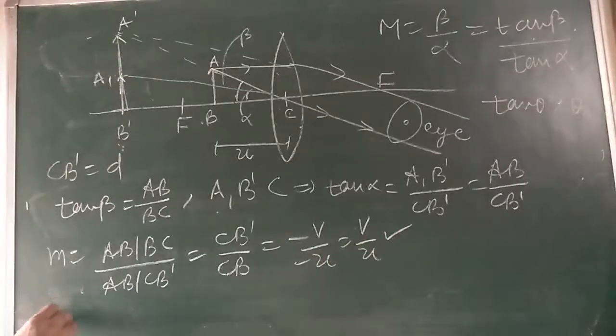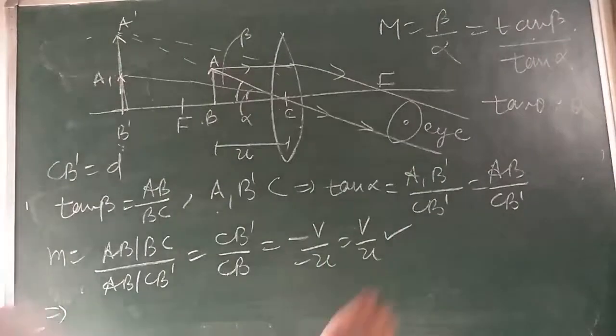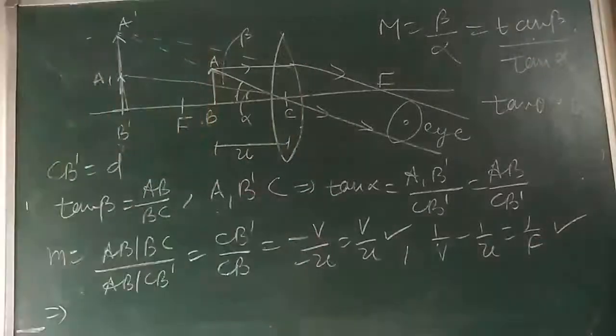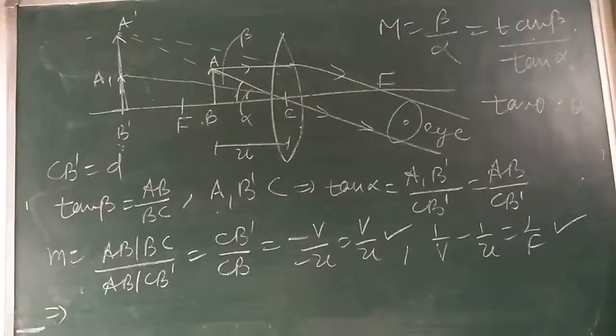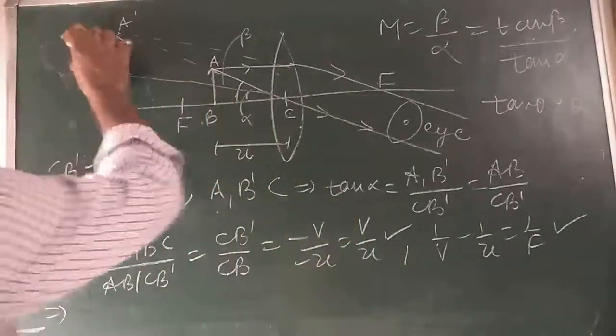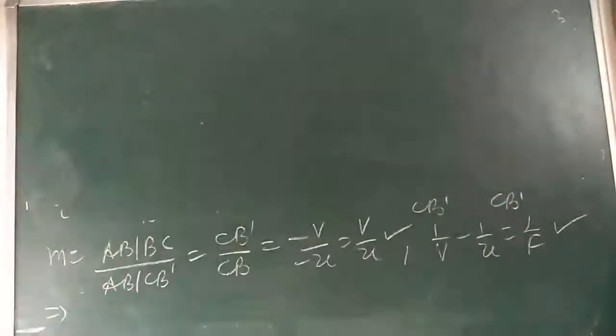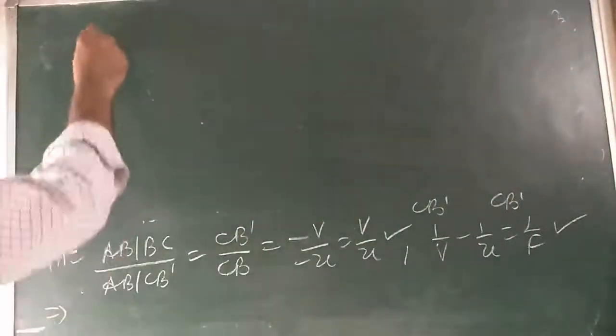From the lens formula I know very well that 1 by V minus 1 by U is equal to 1 by F. So this is the magnifying power of a simple microscope. Multiplying both sides by V, what are we getting?